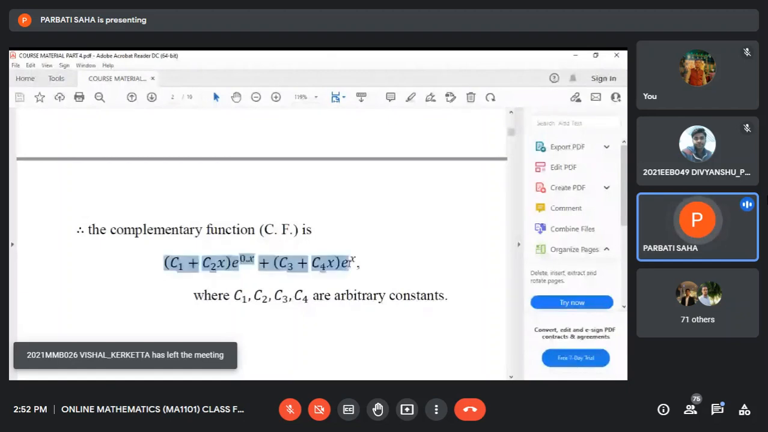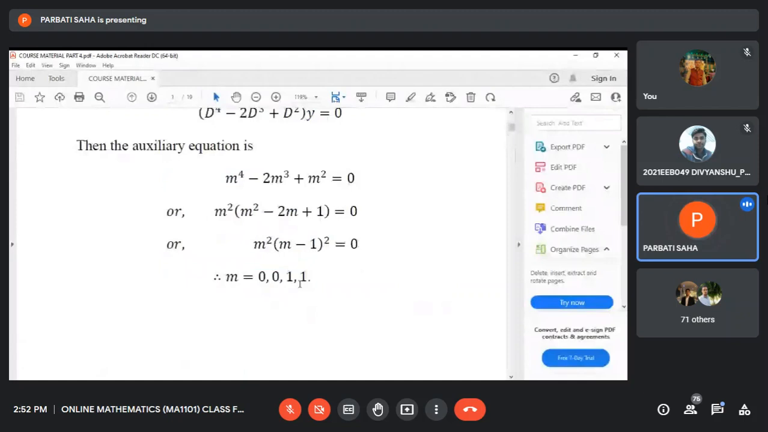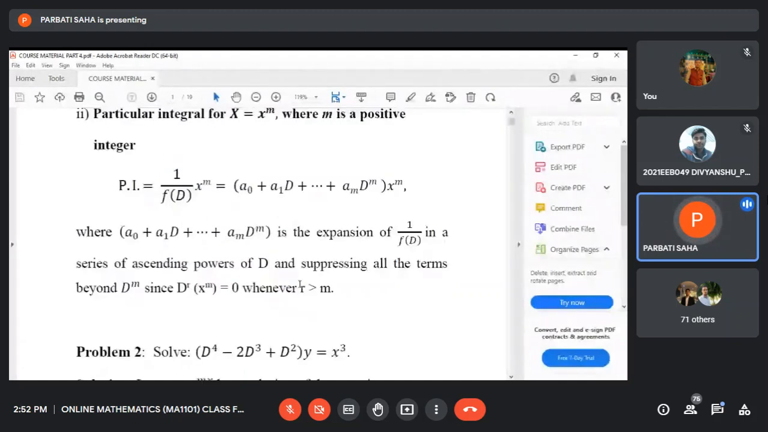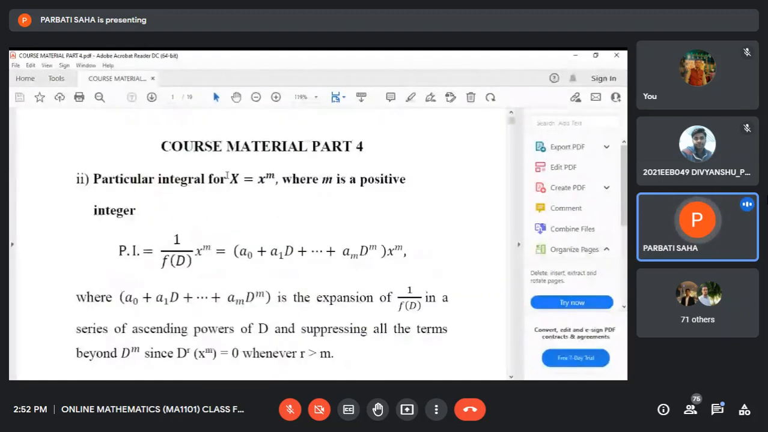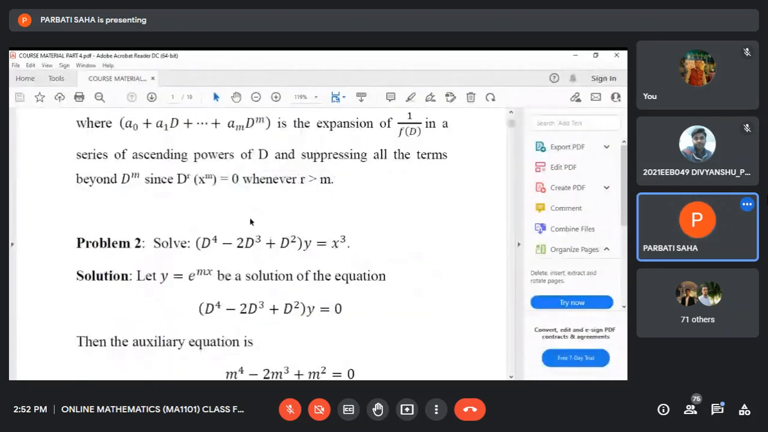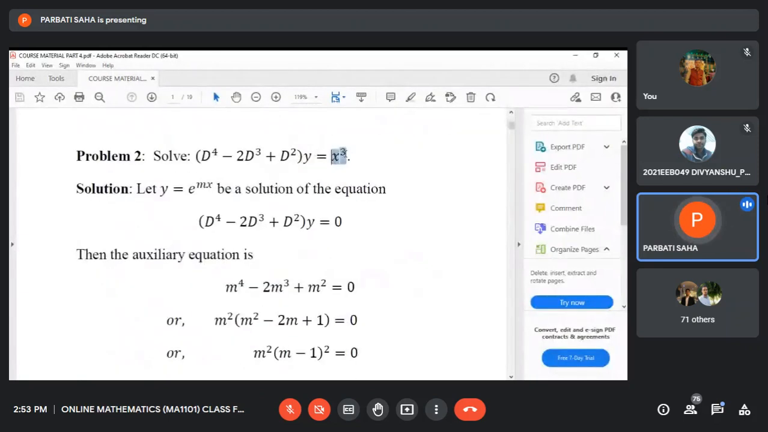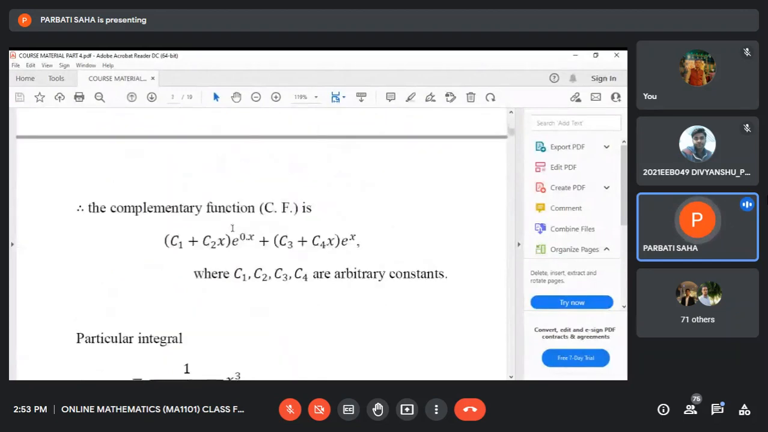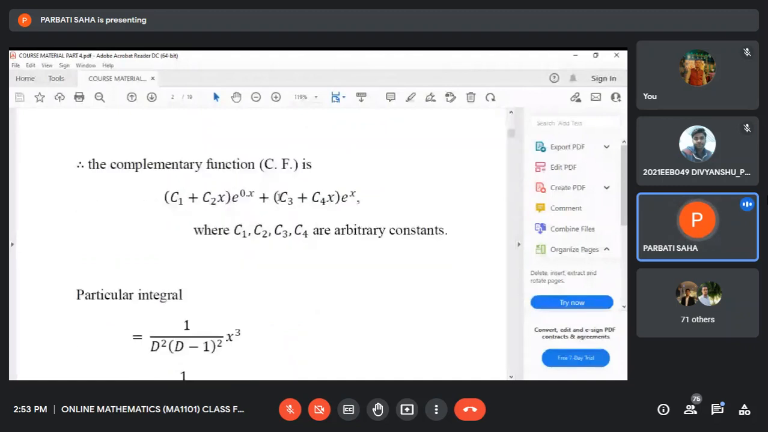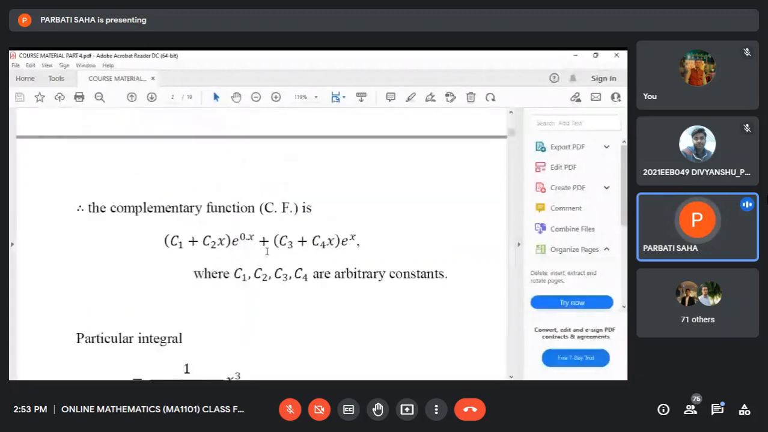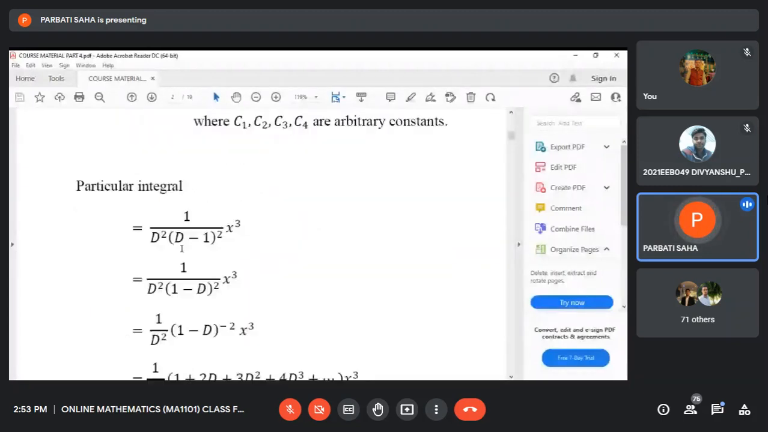Now today I will discuss how to find a particular integral where the right side function is of the type x to the power m, that means here x cube. We have to find the particular integral where the right side function is x cube. You see 1 by f(D). If you break f(D) into factors, it should be D squared (D minus 1) whole squared.